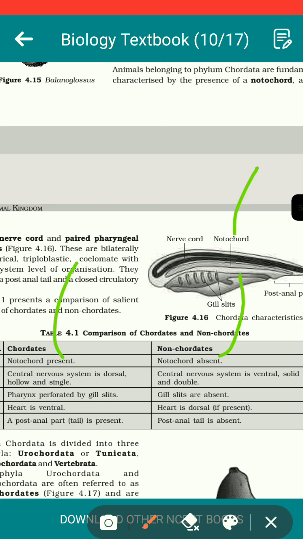After that, in chordates you have seen the neural cord. It forms the central nervous system. This nerve cord is on the dorsal side, and the notochord is also on the dorsal side. This nerve cord forms the nervous system. So you have seen the central nervous system is dorsal, hollow, and single.